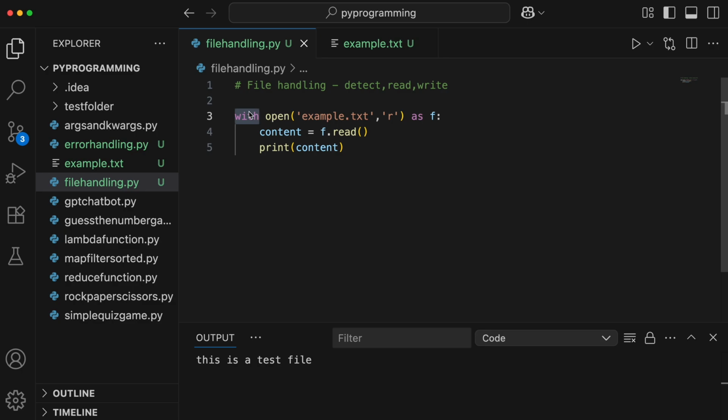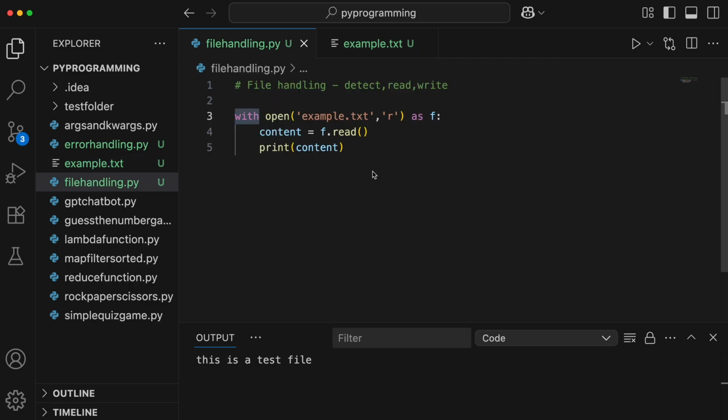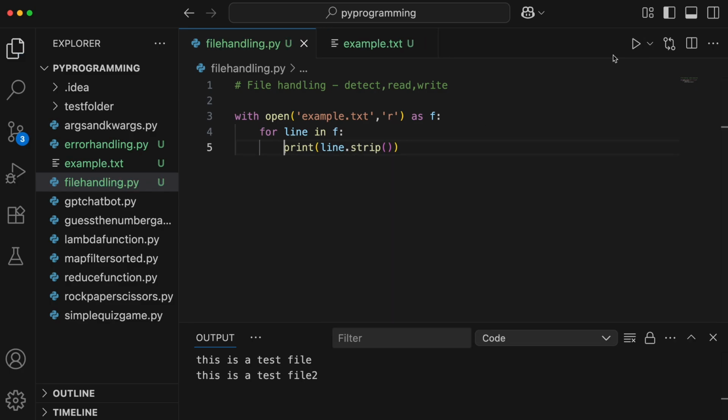And let's say if your file is large, then you can also read your file line by line. Although this file is not large, but let me include another line here. I'll just mention 2, and let's go ahead. Here you can run a loop. So for line in f, and here we can use the strip method. So line.strip, and that's it. So if I go ahead and read it, you can see all the lines. So depending on how large your file is, you can either use the read method or you can use the strip method.